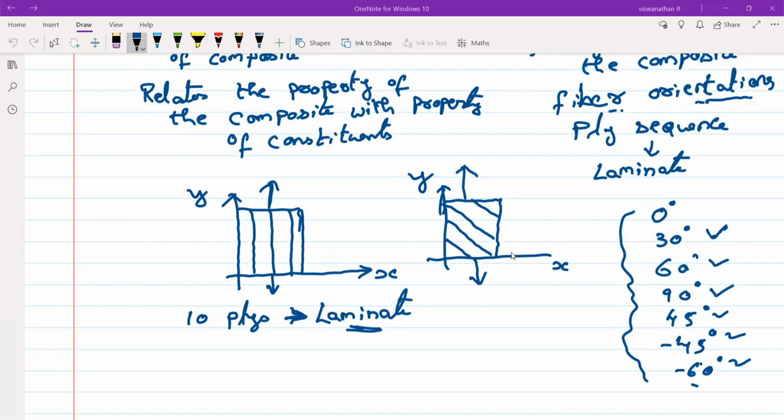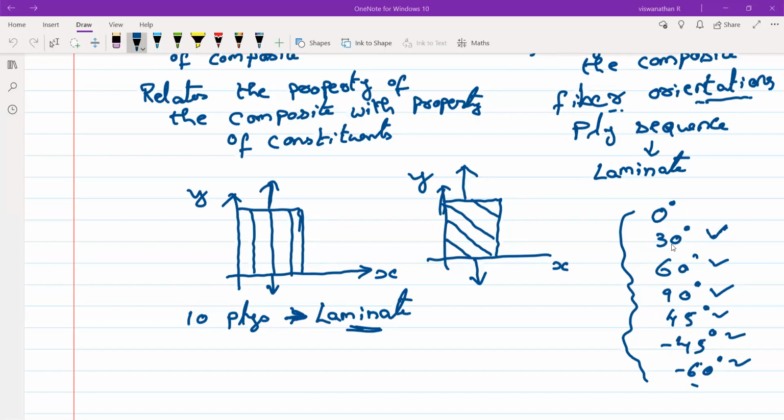In macromechanics, the important things that you do are fiber orientations and then ply sequencing. These are the two things that you do to design a composite laminate, and this is very important if you have to design a composite laminate for some application. You cannot have random angles or random sequencing.